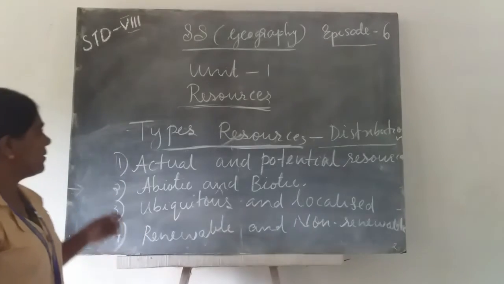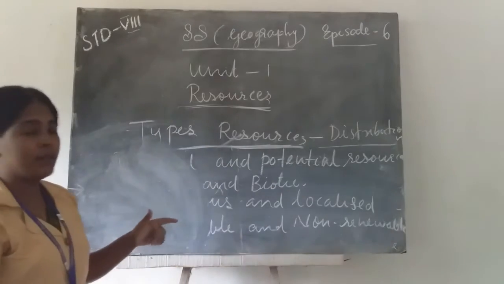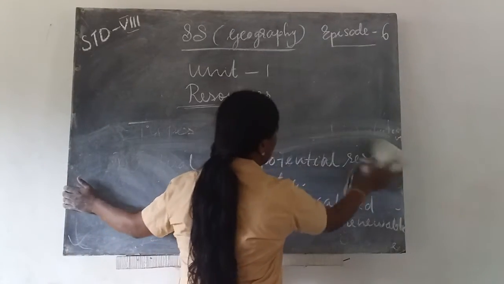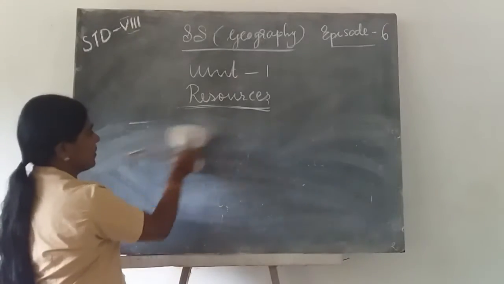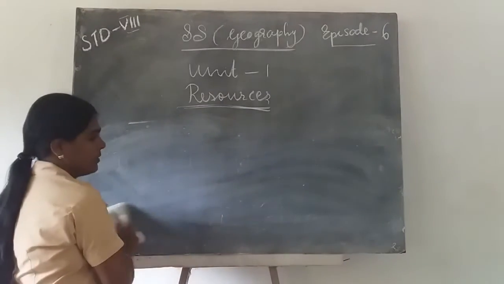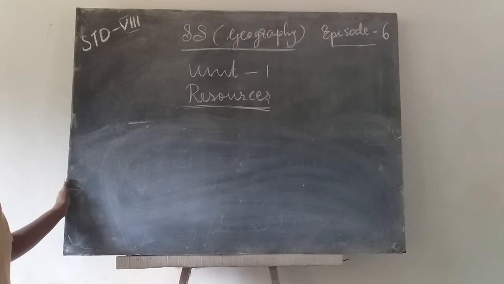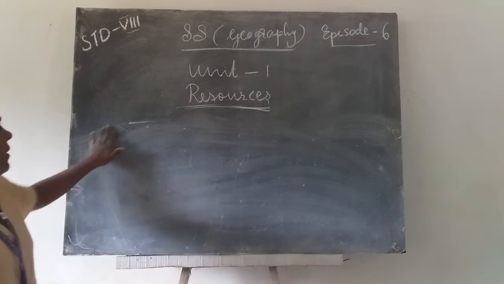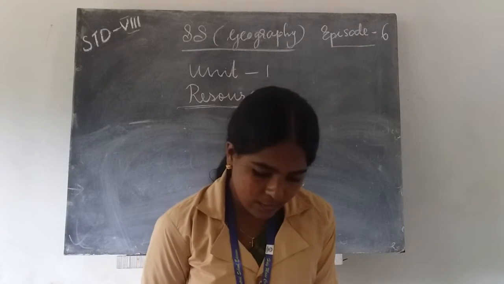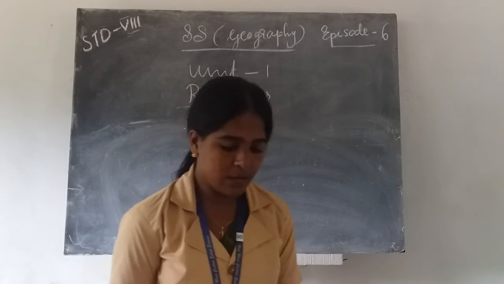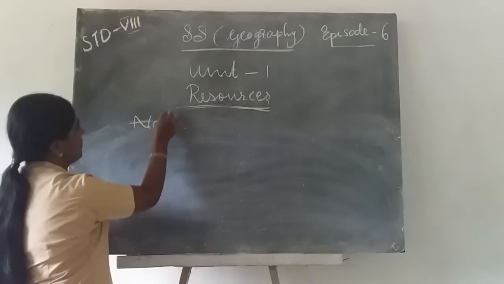So these are the types of resources. You will remember the criteria of this classification. The factors of classification of these natural resources are level of development, use, distribution, stock, exhaustibility, etc. In types of resources, we only discuss the natural resources.